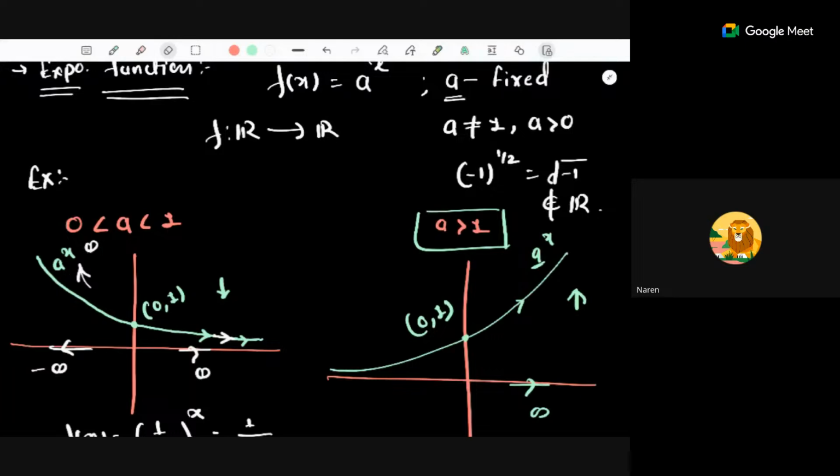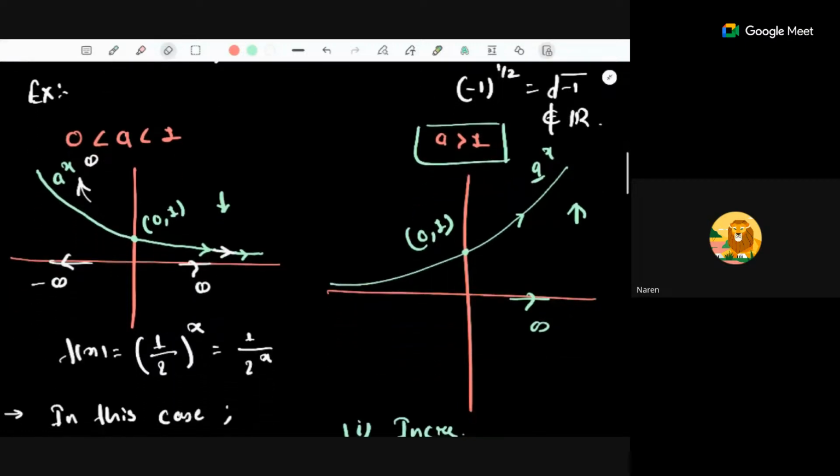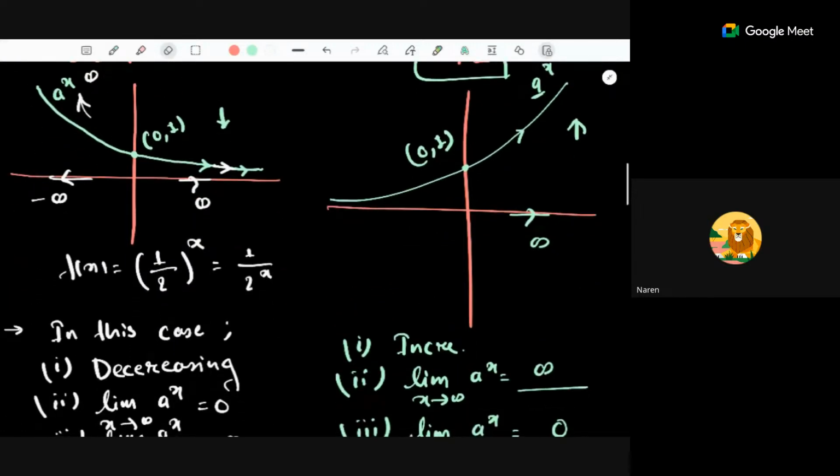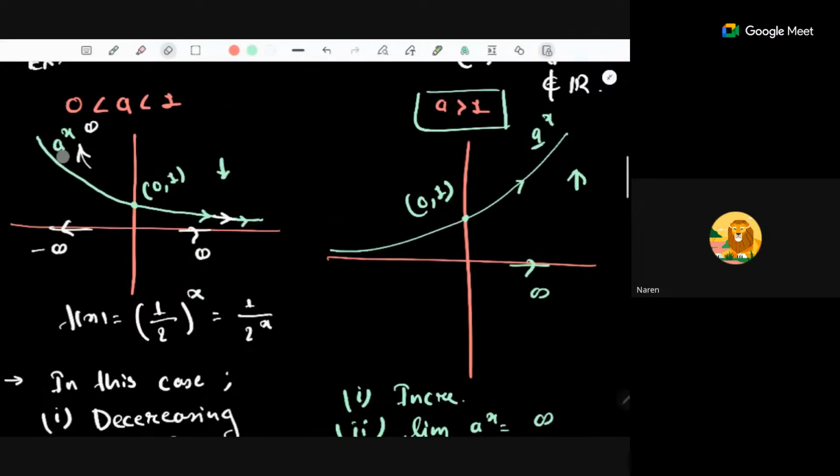You have given the graph of a to the power x. She asked what the graph of a to the power minus x will be. Whenever we try to find it, it will just reflect. So it will be the graph of this one reflected along the y-axis. If you change x to minus x, the graph will be reflected about the y-axis.